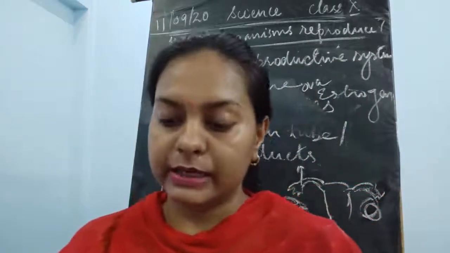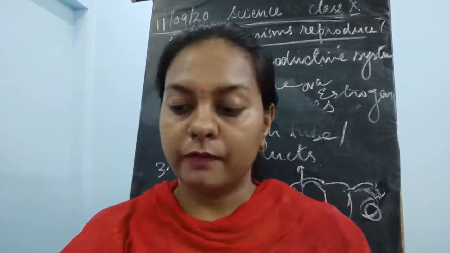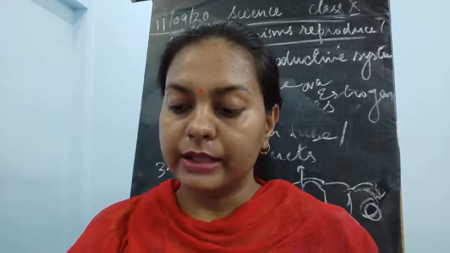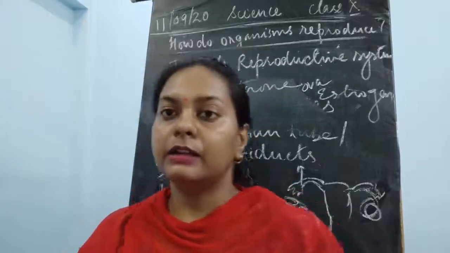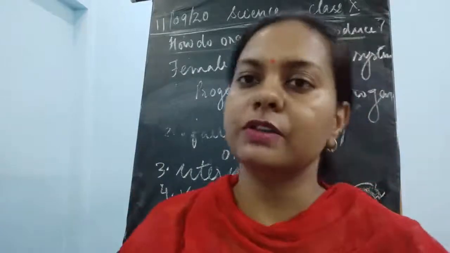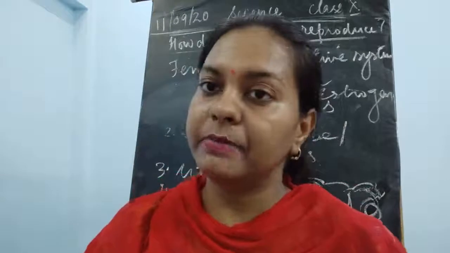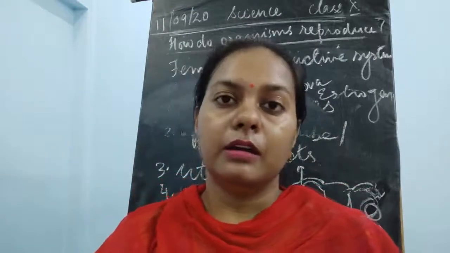Now, the next part is the two fallopian tubes. The ovary contains not millions but some thousands of eggs, which are already present in the ovary of a girl child.